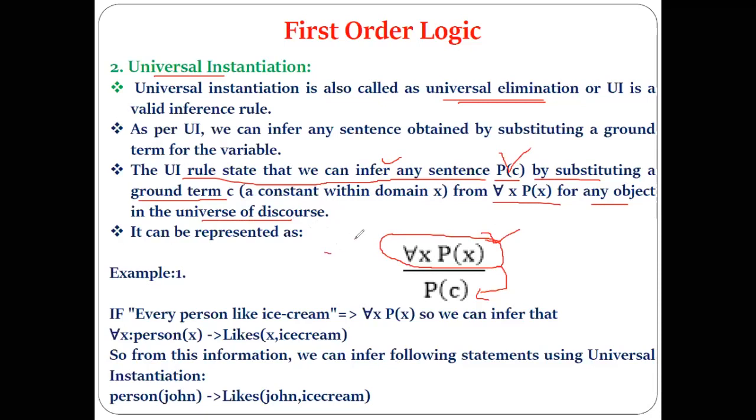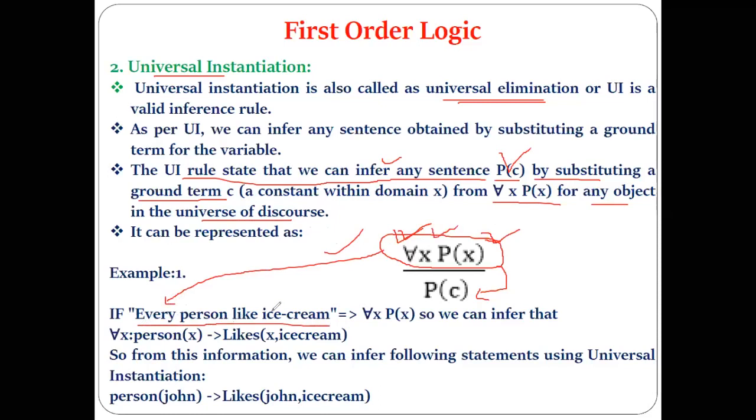And this is written like this. For example, I write the sentence like this: every person likes ice cream. That is nothing but this part. Yes or no?